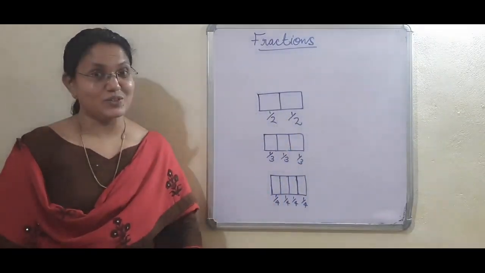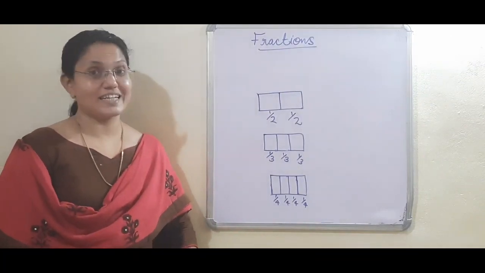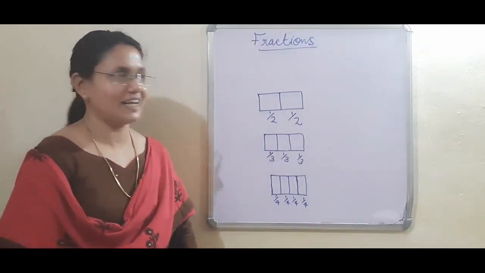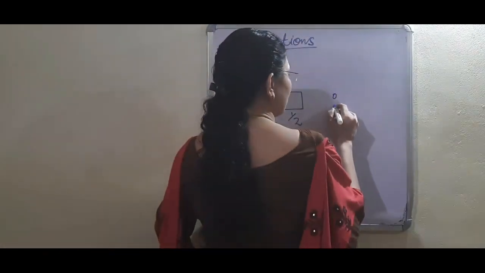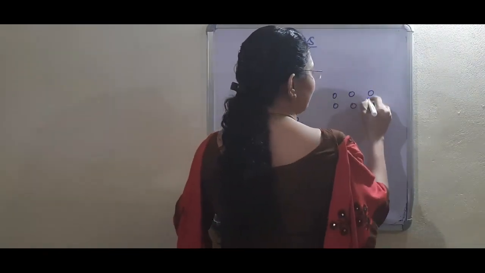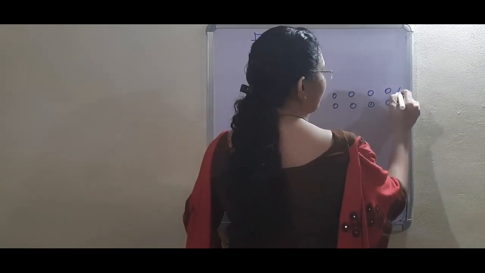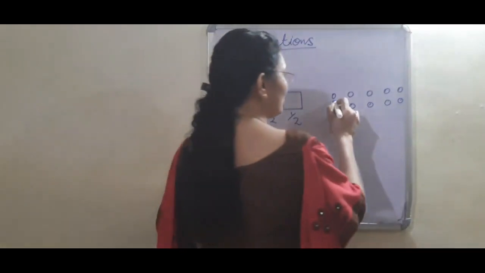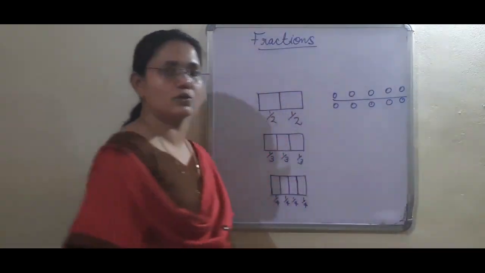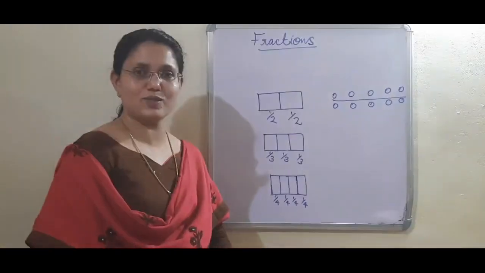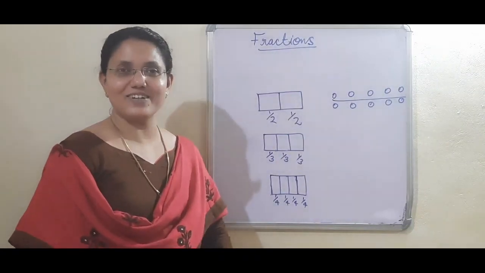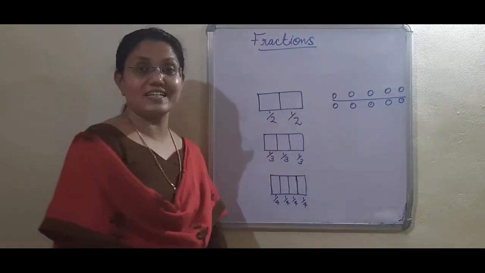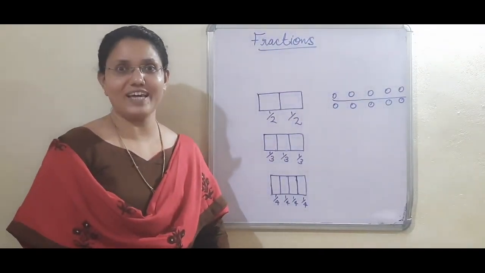Now, actually, a fraction is a part of a whole or a part of a collection. Our father brought the gems. 10 gems are there, and 2 children are there. What will you do? You will divide this into 2 equal groups. In each of the groups, there are 5 gems. Then each of the children will get the same number. Okay. Now, from this we can understand it is a part of a collection.